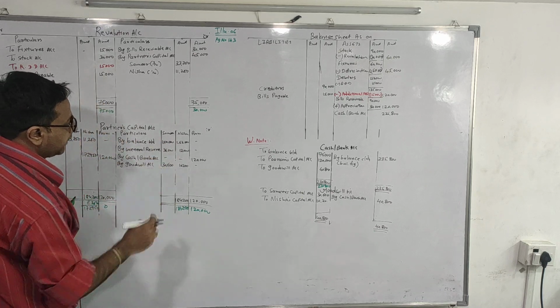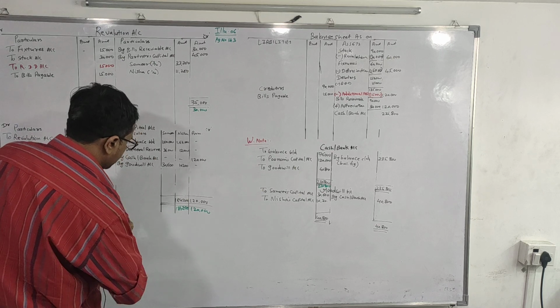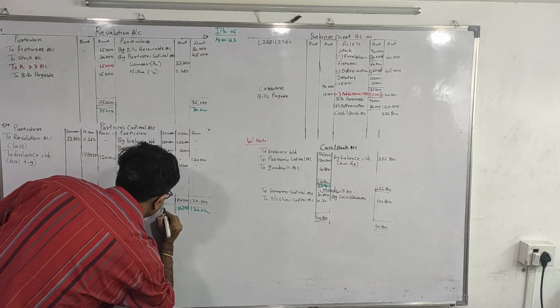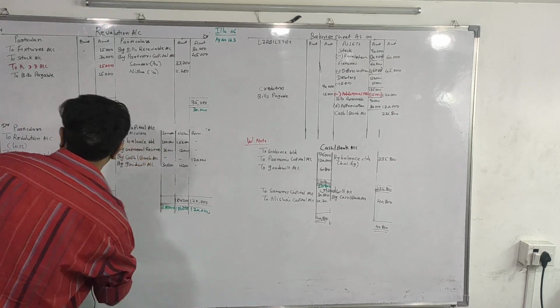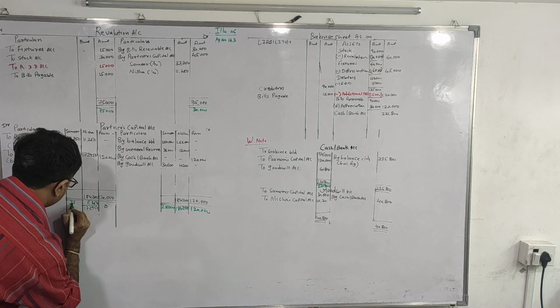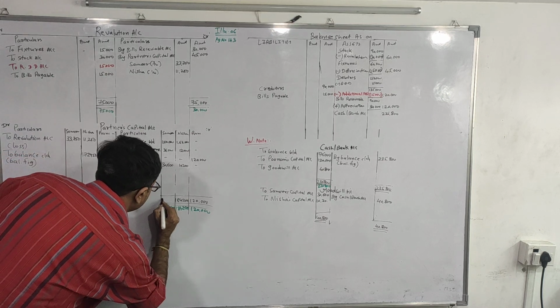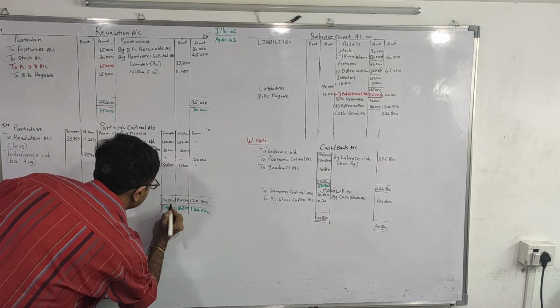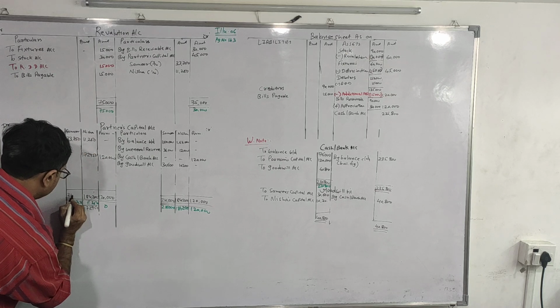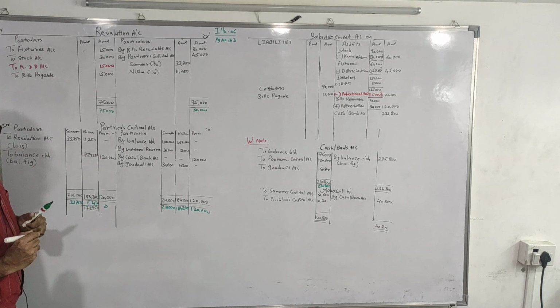Next one is Samir. That is 1,50,000, 36,000 and 30,600, which comes to 2,16,600. Now this side it is 33,750. So on both the sides we write it down 2,16,000.